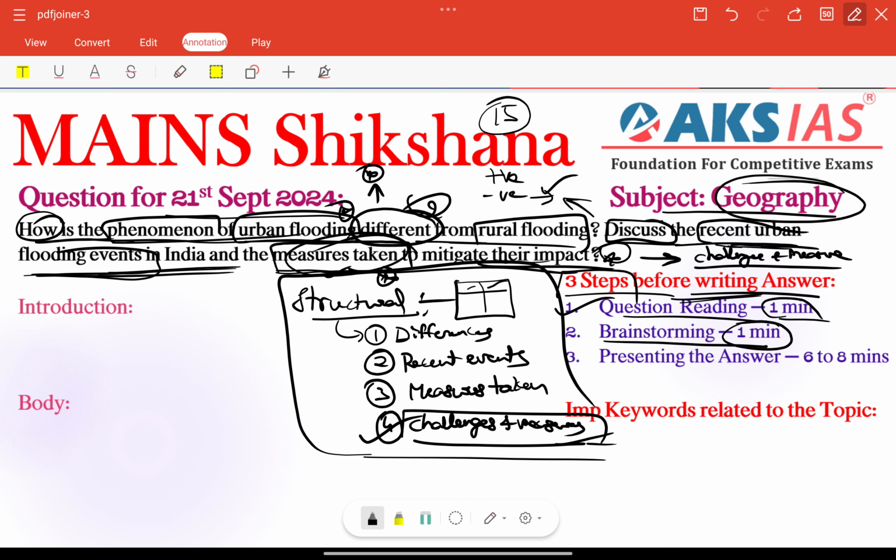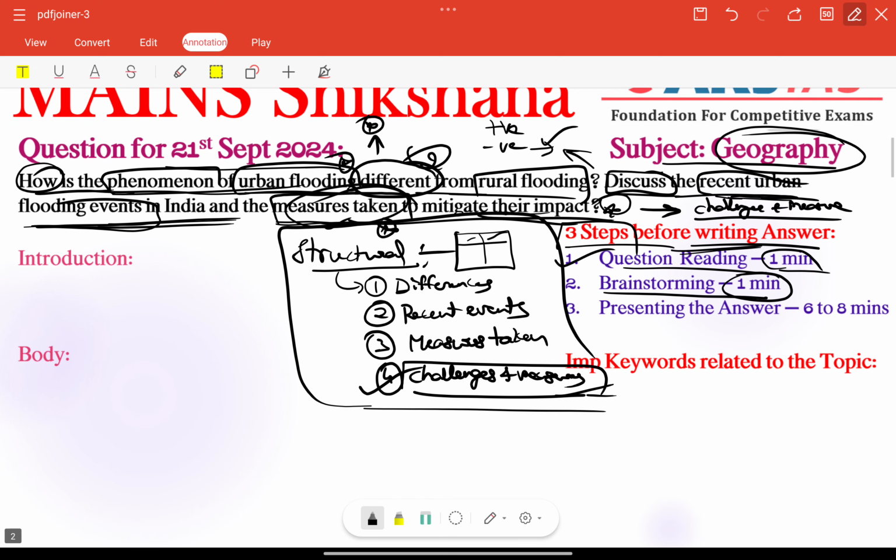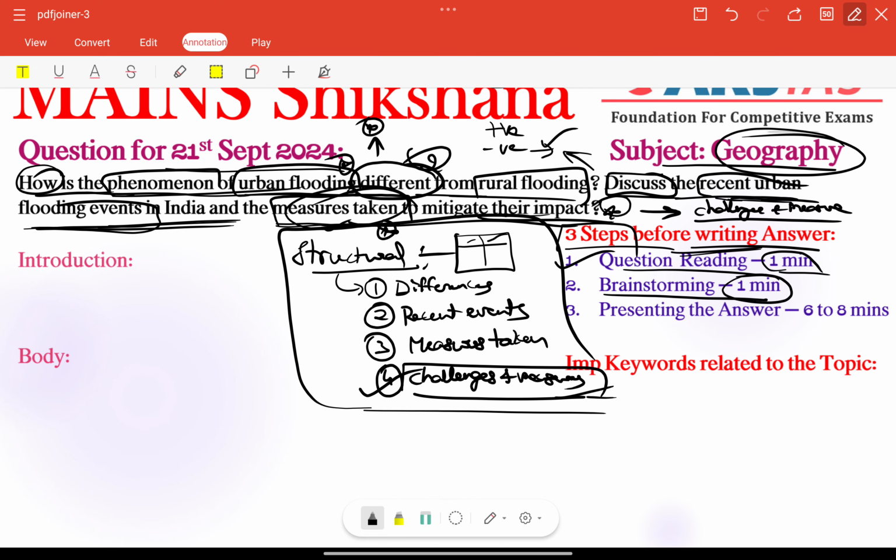So next, brainstorming. Within 1 minute we can recall what the important keywords related to our topic are, especially urban flooding and rural flooding, right? That is the major topic here. For example, we can include some reports, especially regarding the World Bank. We have the Ministry of Environment, right? We have the National Disaster Management Authority report also, or the Central Water Commission also. Related to climate change issues, we can include the IPCC's recent 6th Assessment Report also, right?